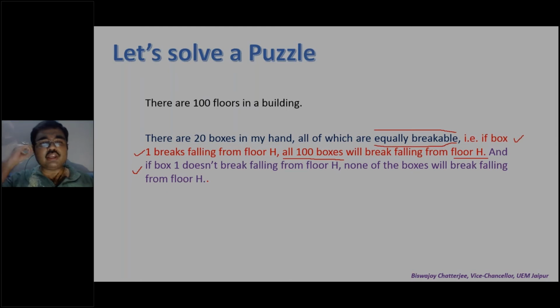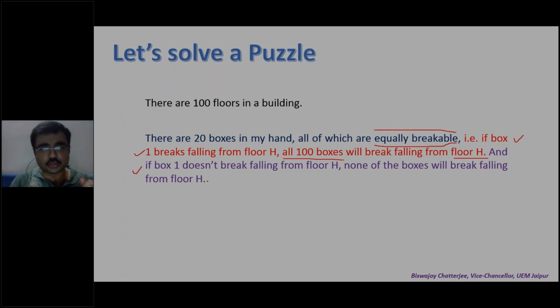It means that if you drop a box from floor H, and that box breaks, then all 100 boxes will break falling from that floor H. And if it does not break, then none of the boxes will break falling from floor H. So this is the puzzle I wanted to discuss.